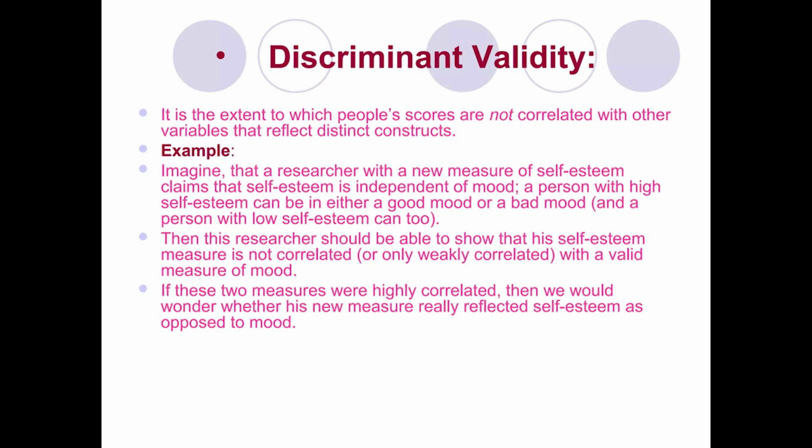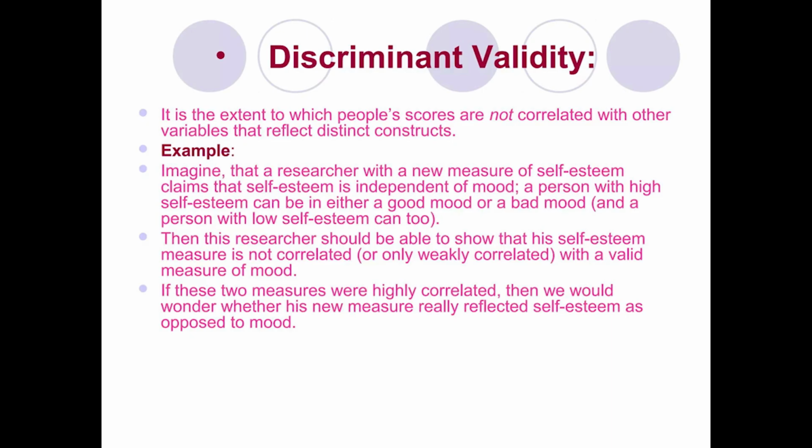A person with high self-esteem can be in either a good mood or a bad mood, and a person with low self-esteem can too. Then this researcher should be able to show that his self-esteem measure is not correlated, or only weakly correlated, with a valid measure of mood.